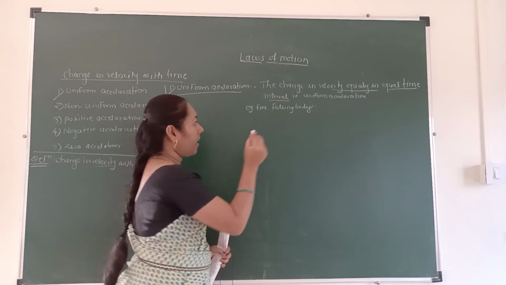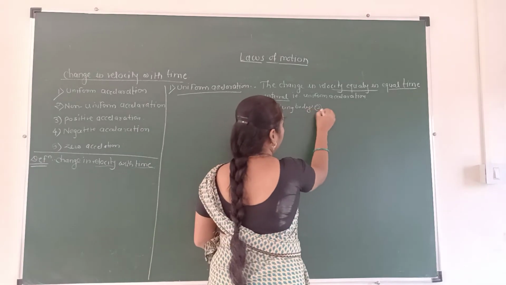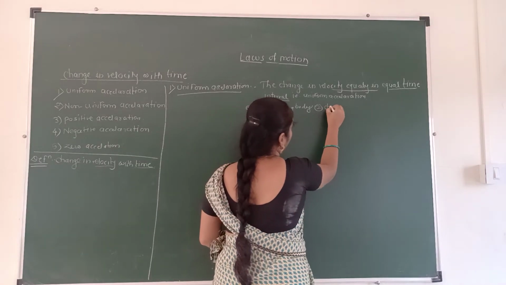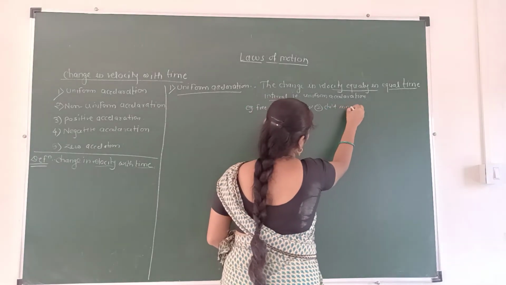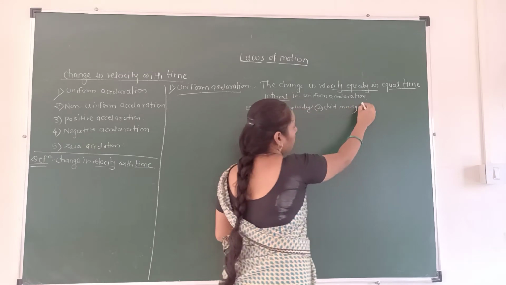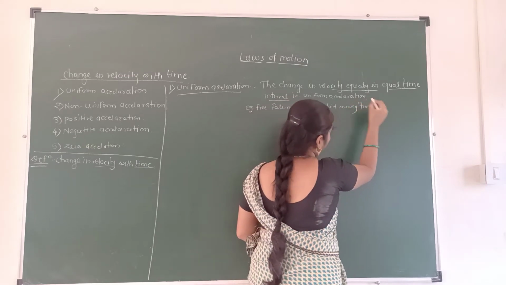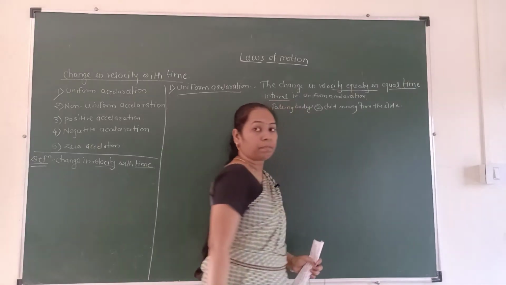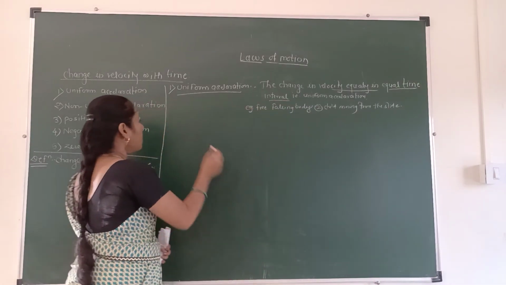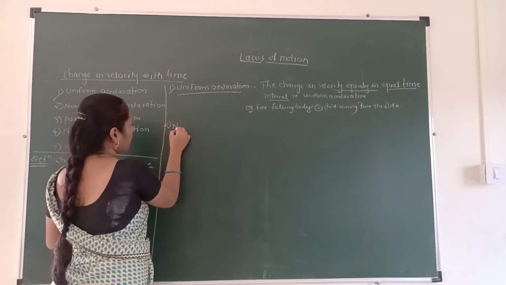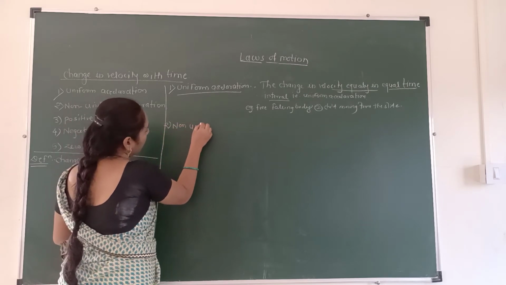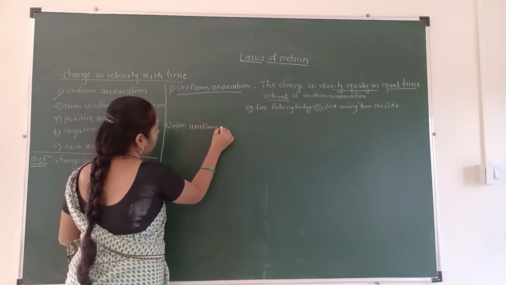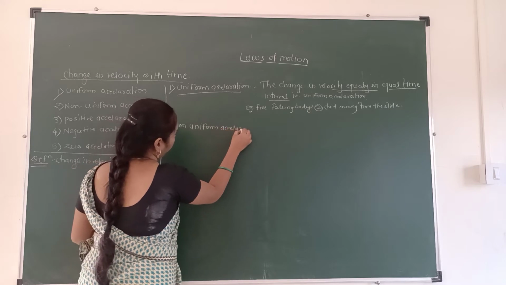Therefore we can also write the second example: child moving down from the slide. This is the first type, uniform acceleration. Second one is the non-uniform acceleration.